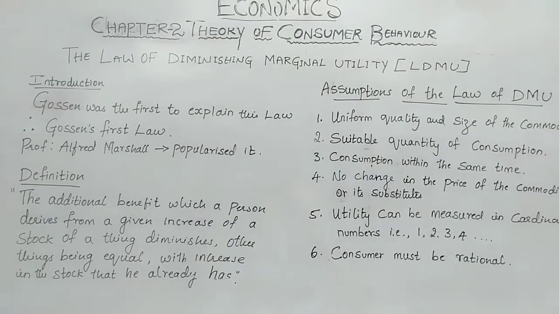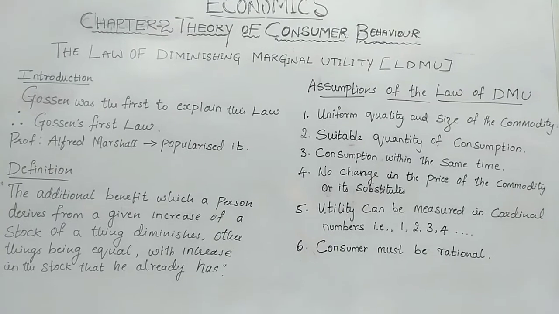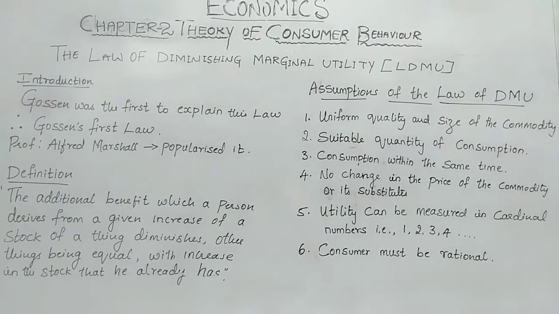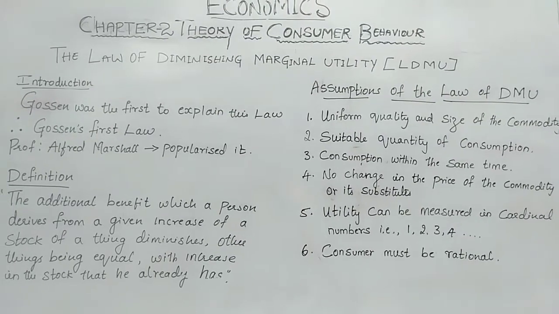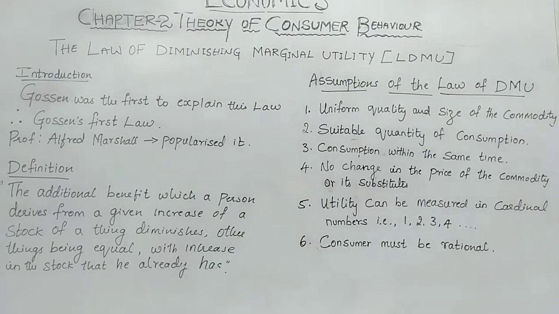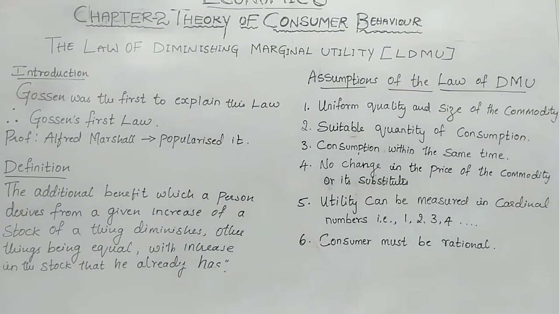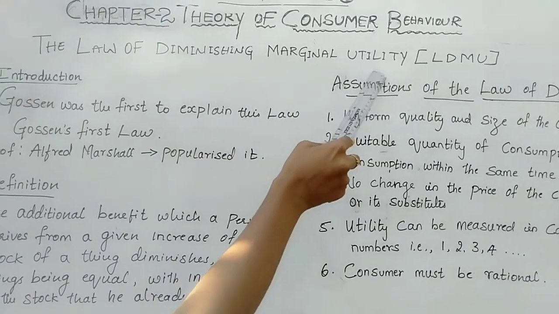In the previous video, we discussed the cardinal utility analysis, which means the utility is measured in terms of numbers like 1, 2, 3, 4 and so on. Under that, we are going to study the most important law, the law of diminishing marginal utility.